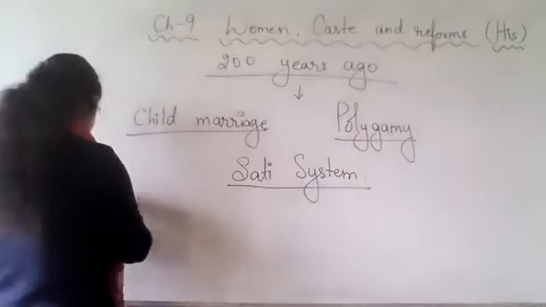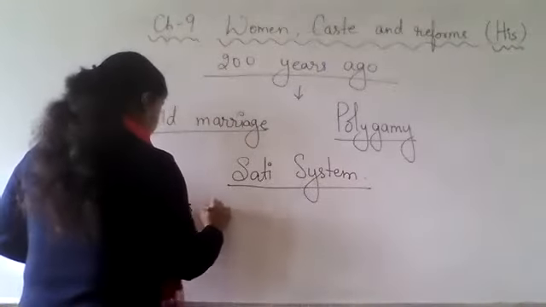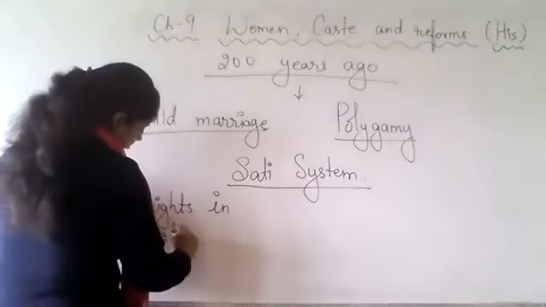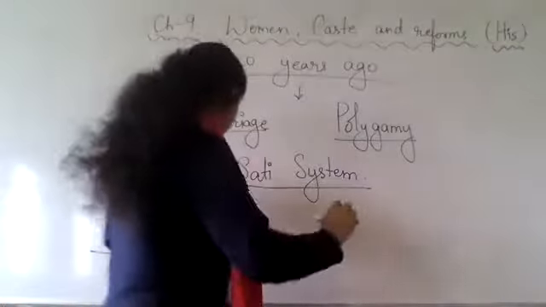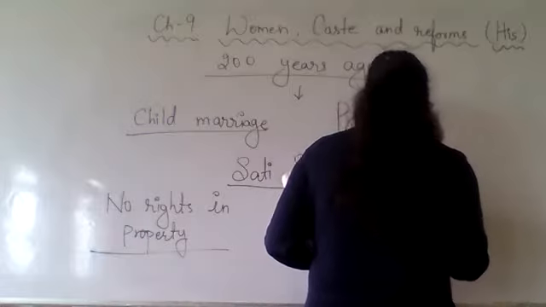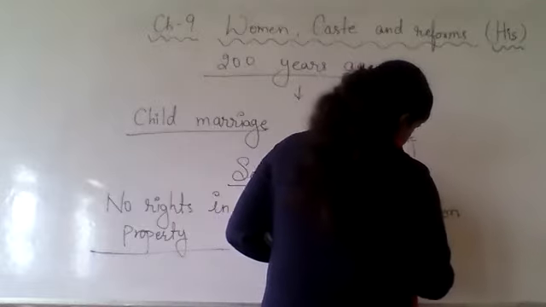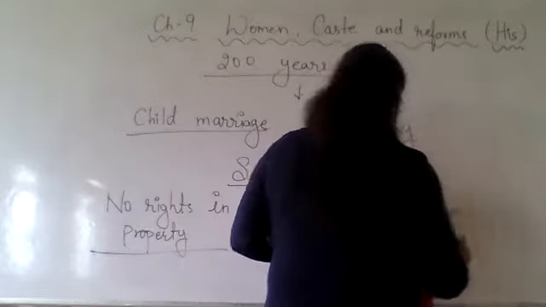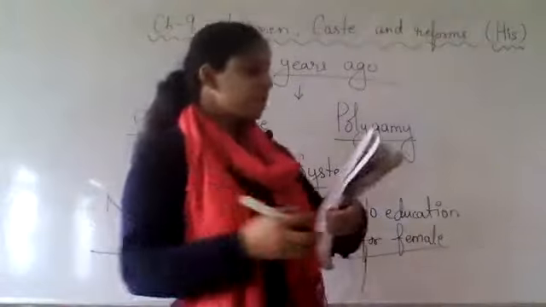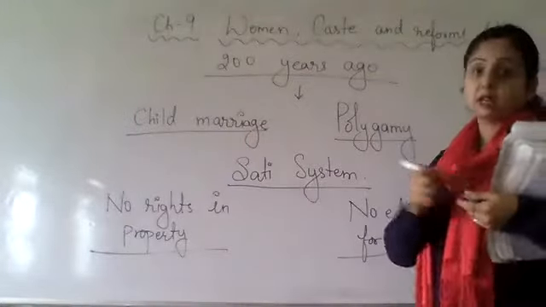Then there were no rights in property for women. Then you had no education for women. So, like this, these were some of the things. In this, there was child marriage.